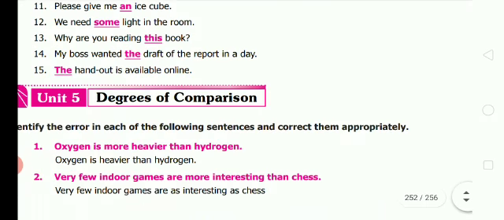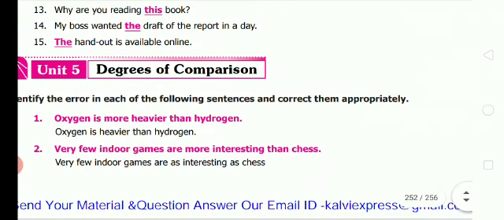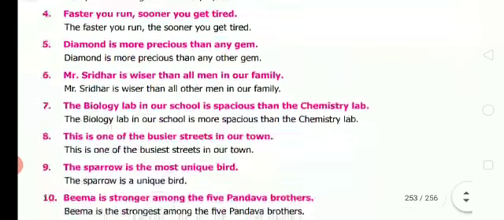And Unit 5, next one, degrees of comparison. Identify the error in each of the following sentences. Oxygen is more heavier than hydrogen. Wrong, more will not come. Oxygen is heavier than hydrogen. Very few indoor games are more interesting than chess. Very few indoor games are as interesting as chess.